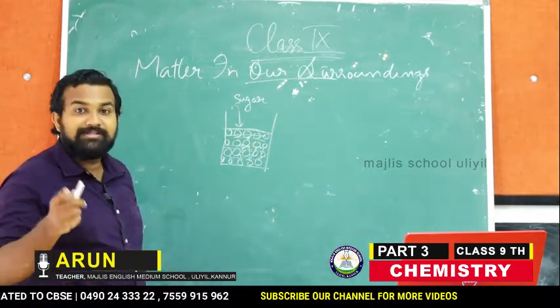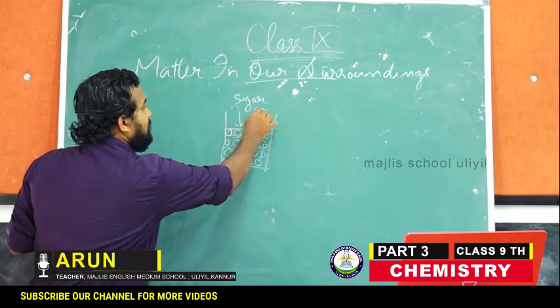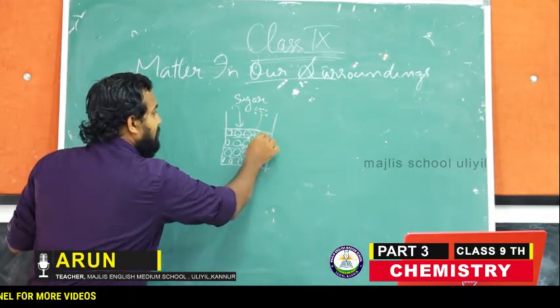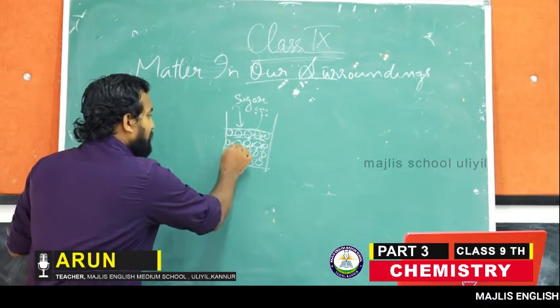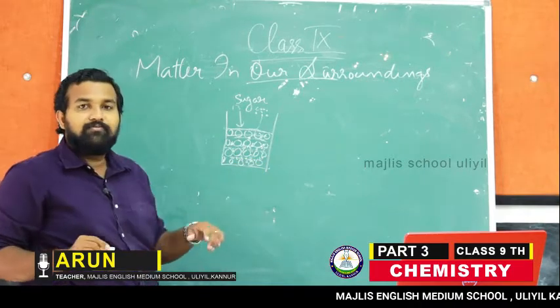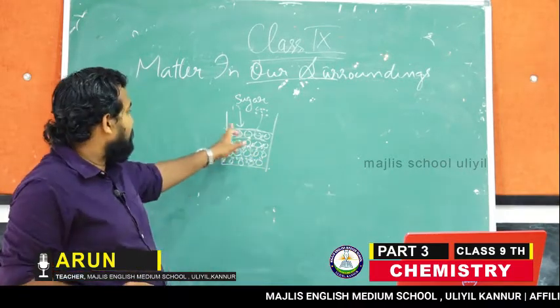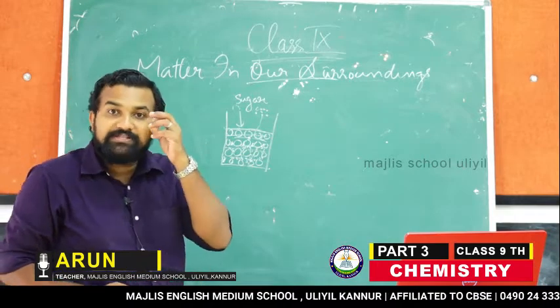Now it will be clear: the sugar particles, the tiny particles, will go and occupy these small spaces inside the water in the beaker. So it cannot be seen by naked eyes.